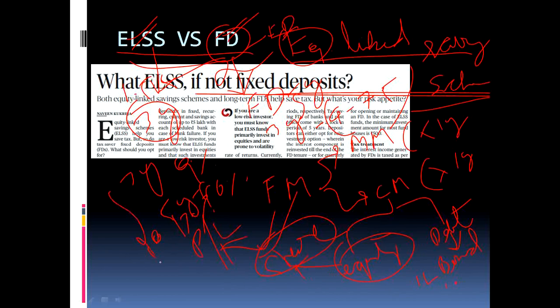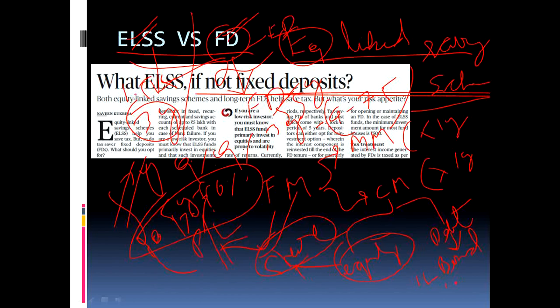So if you are willing to take risk, then this is going to give profits, but we can't predict whether losses will come or not. Like in the last 3 years it has given a profit of 9%, and over 5 years it is giving a profit of 10%. In the next year it may lose also, depending on your risk. This is the basic difference between ELSS and FD.